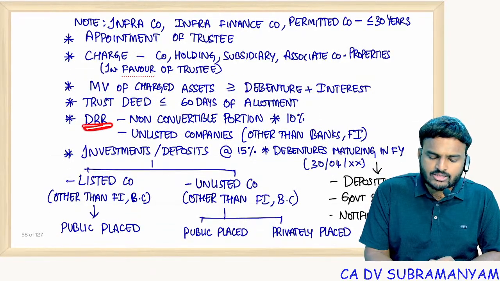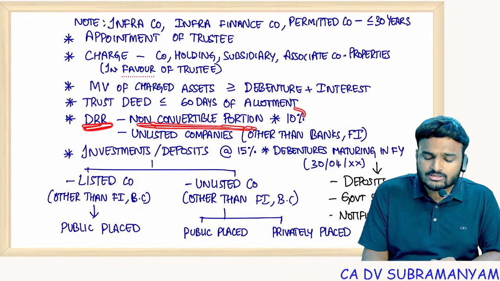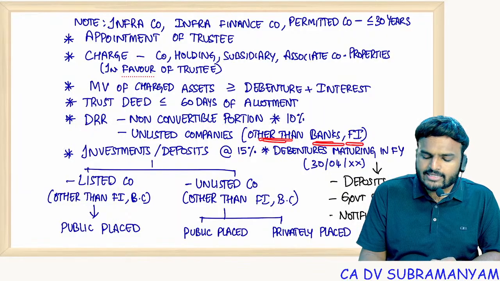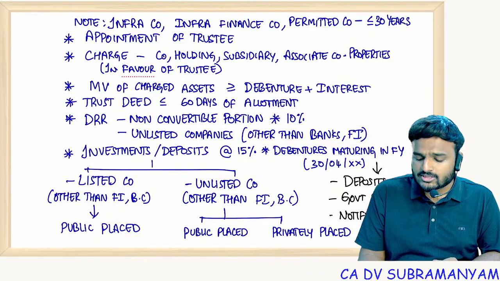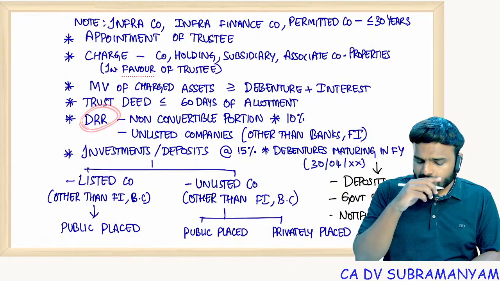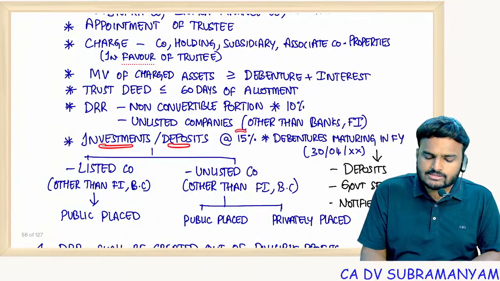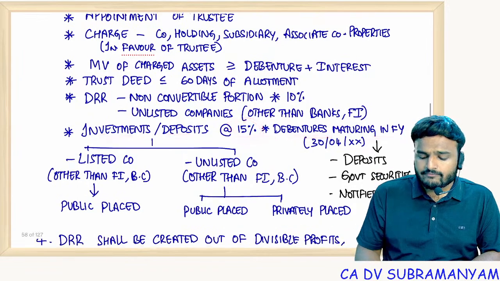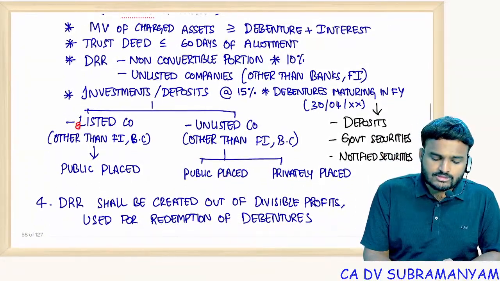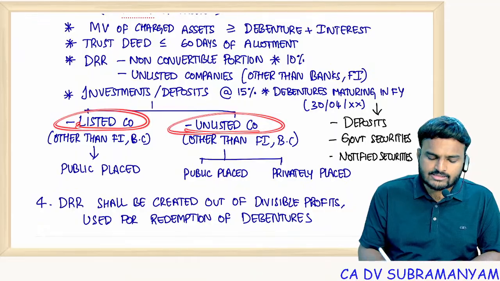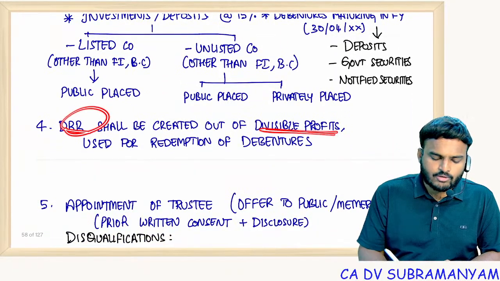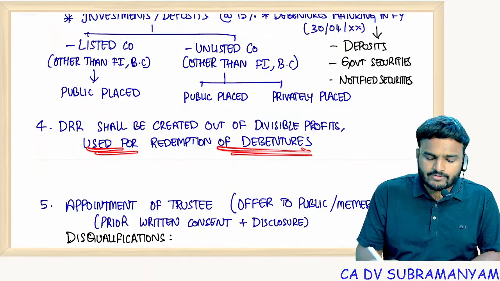Debenture redemption reserve should be created with respect to only the non-convertible portion, that too 10% only, for unlisted companies other than banks, financial institutions, all India financial institutions. I'll show DRR separately. Investments or deposits at the rate of 15% of debentures maturing in the financial year. This is applicable to both listed and unlisted companies. DRR shall be created out of divisible profits and used only for redemption of debentures.